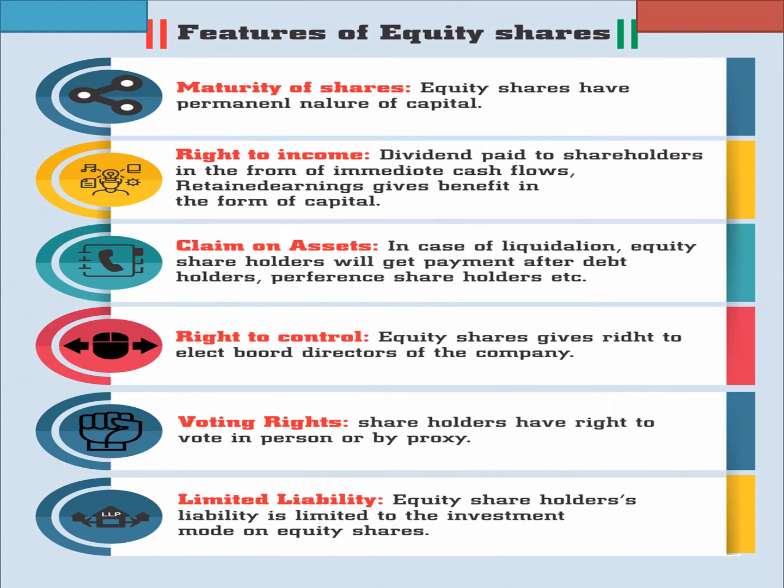So normally the profit goes with the bifurcated interest of the two. Whether you want to pay it as dividend or you want to keep it as retained earning, which we have taken up in this video itself. Then claim on assets: in case of liquidation, equity shareholders will get payment after the debt holders, preference shareholders and all others.